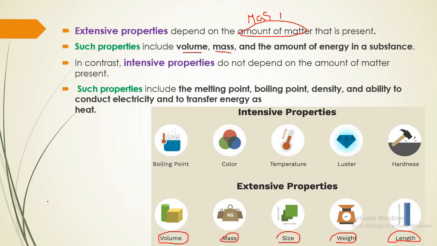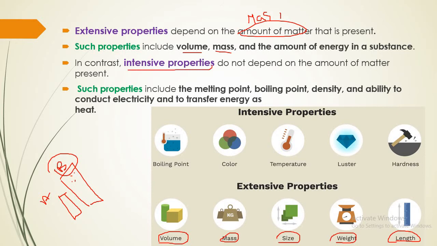For example, when you compare 2 objects by measured lengths, look, which one, A or B, has more mass? B. So the amount of matter in object B is greater than the amount of matter in object A. So this property is called an extensive property.